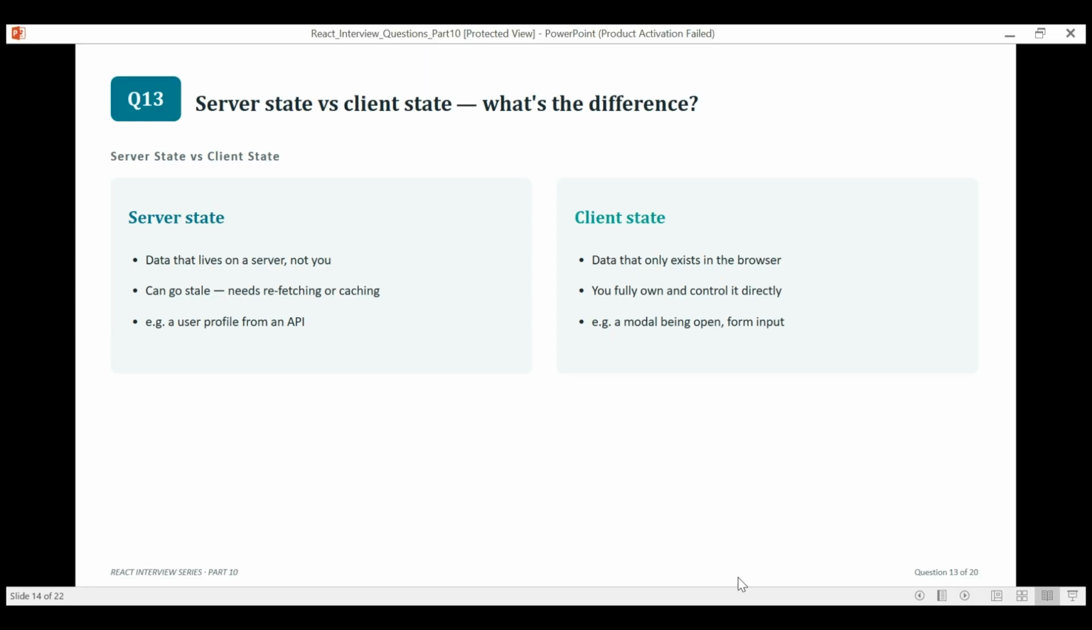Server state versus client state. So what's the difference? Server state is data that actually lives on the server. It can go stale and needs caching and refetching. Client state only exists in the browser and you own it completely, like whether a modal is open. Mixing these two up is exactly why tools like TanStack Query exist.